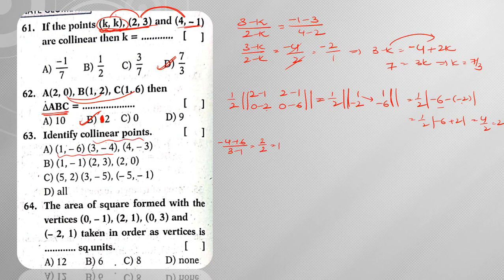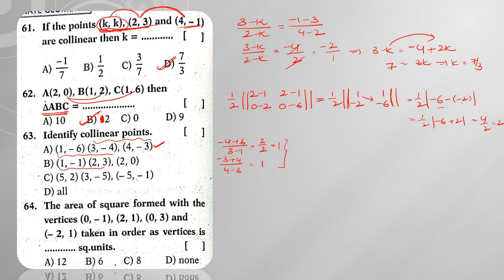Now go with the slope of these 2 points. So what am I going to get? Minus 3 plus 4 divided by 4 minus 3. 4 minus 3 is 1, so 1 by 1 is 1. So these two are equal. We can say that these are collinear points.